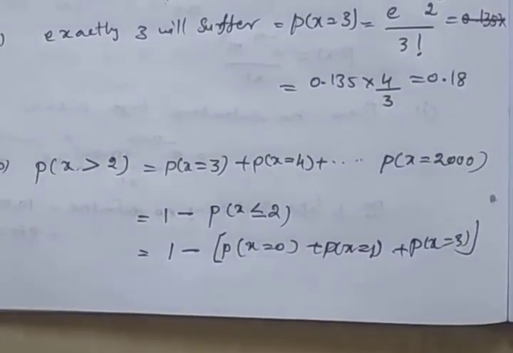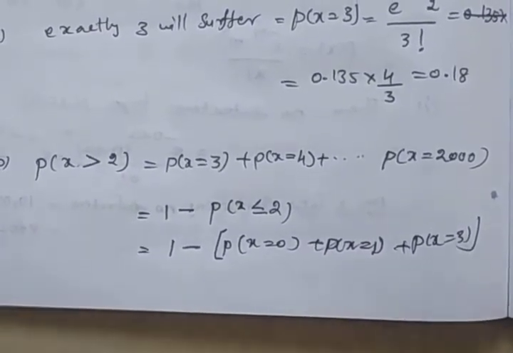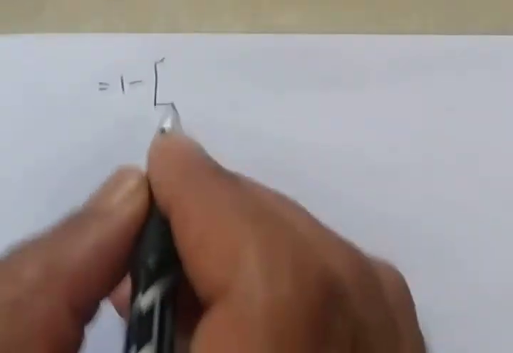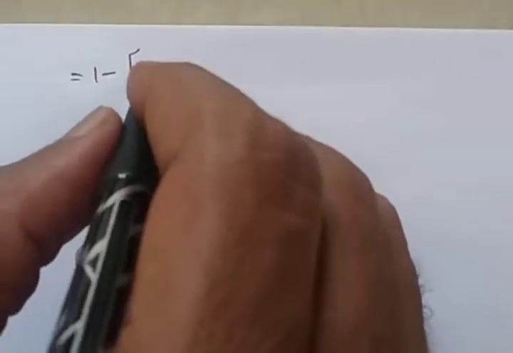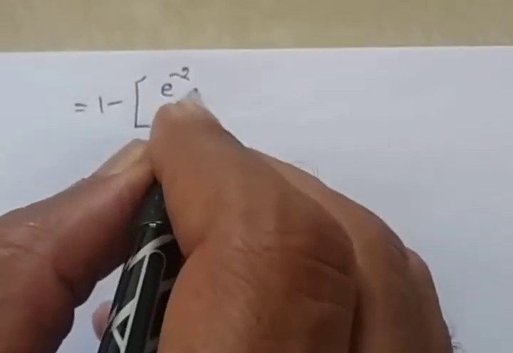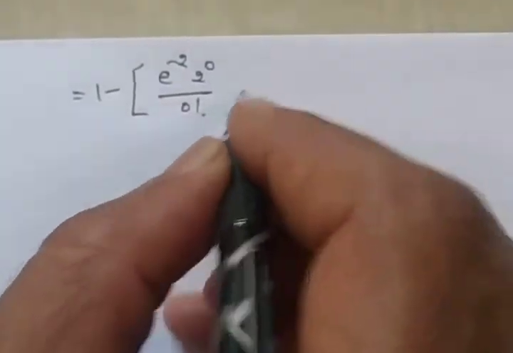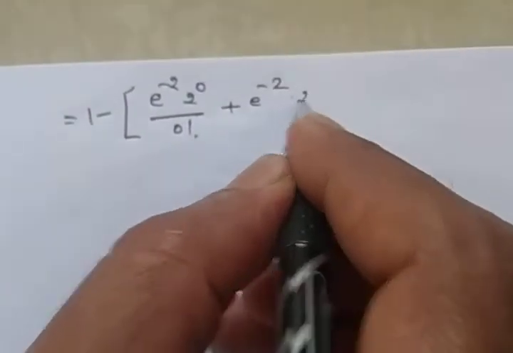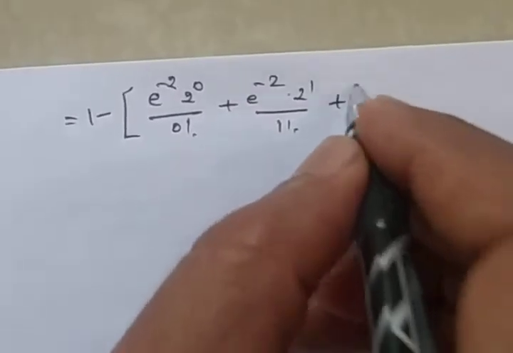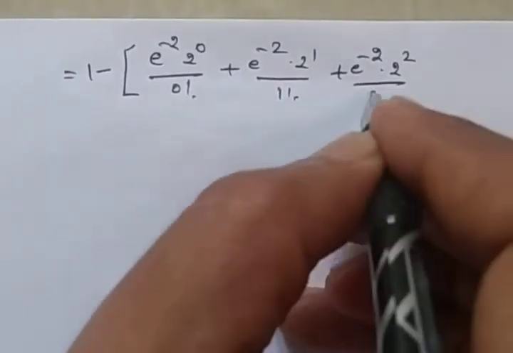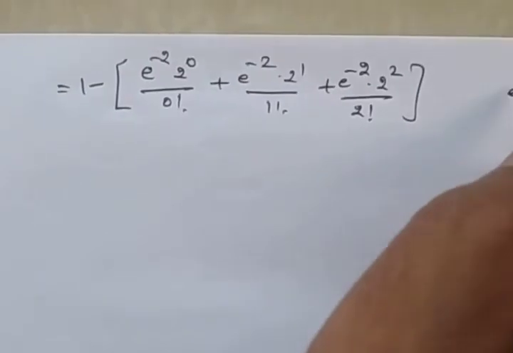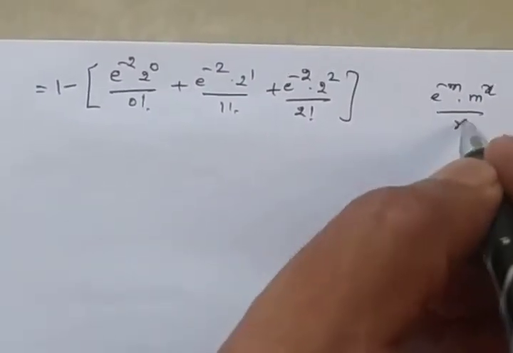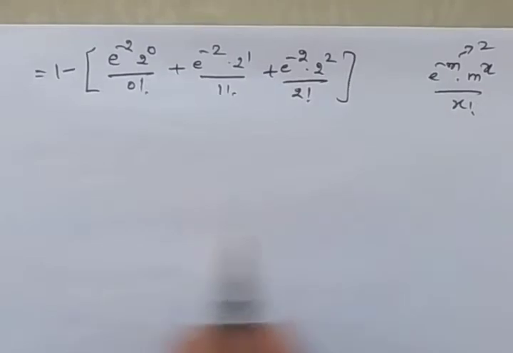Now we substitute these values in P of x. So 1 minus, for x equal to 0, x equal to 1, x equal to 2: e power minus 2 into 2 power 0 by 0 factorial plus e power minus 2 into 2 power 1 by 1 factorial plus e power minus 2 into 2 power 2 by 2 factorial. I am substituting in e power minus m into m power x by x factorial. m is 2.